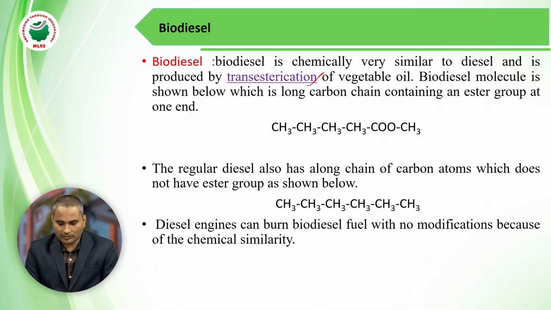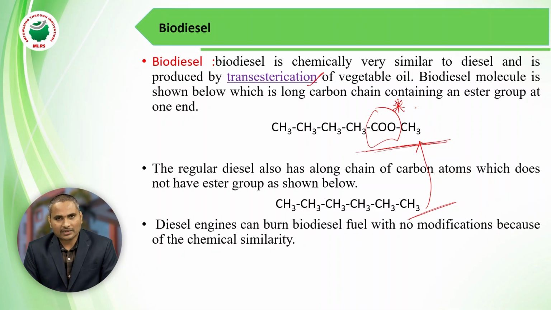The biodiesel molecule is shown below. It is a carbon chain containing the ester group at the end. This is the biodiesel chemical formula, and this is the diesel chemical formula. Comparing diesel with biodiesel, biodiesel contains the ester group at the end.